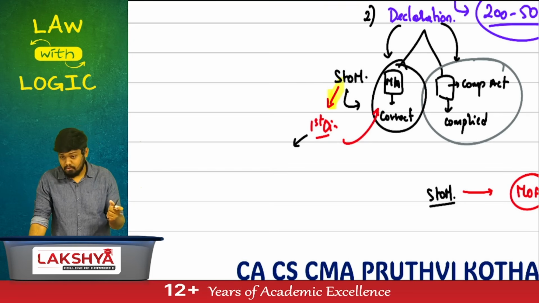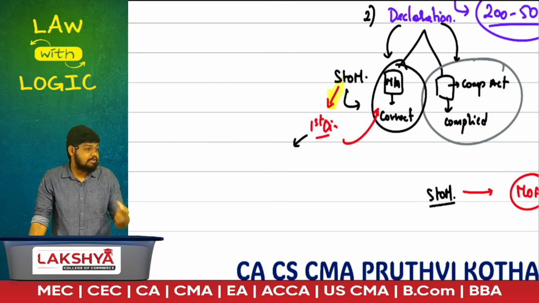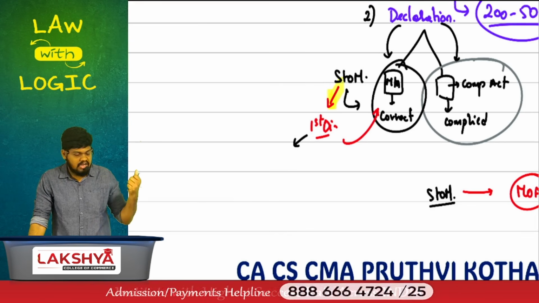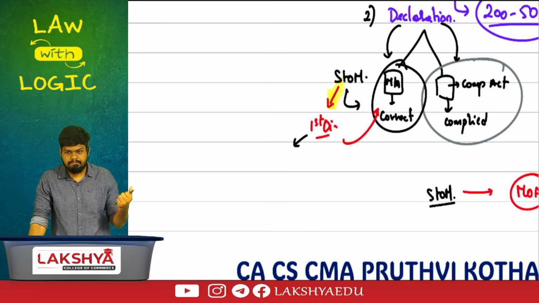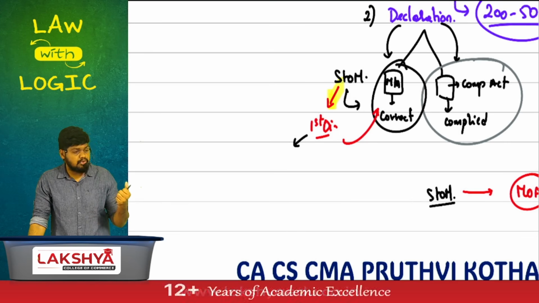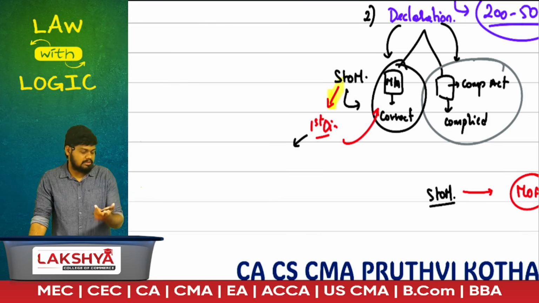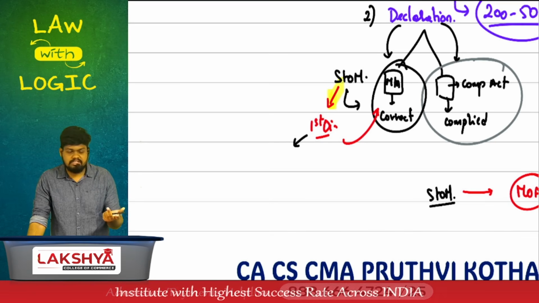No. Unless it is proven that they have committed an offense, are guilty of the offense and been imprisoned, they are not called a convict. Arvind Kejriwal, the liquor scam, you have heard about it, right? Was it proven? No. But was he put behind the bars? Yes. A couple of years back in our state, Andhra Pradesh, Chandrababu Naidu was put behind the bars, but was he convicted? No. It was not proven.